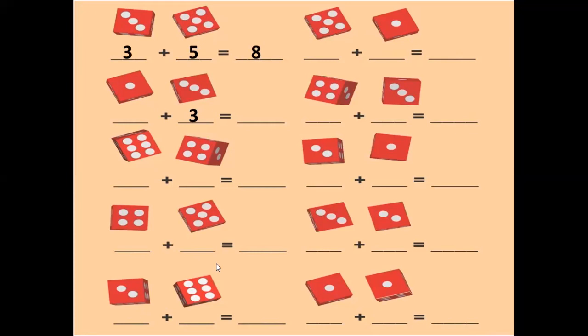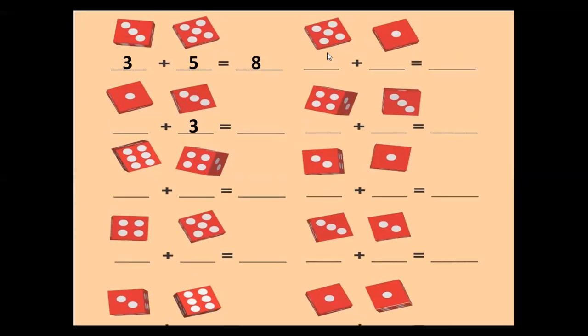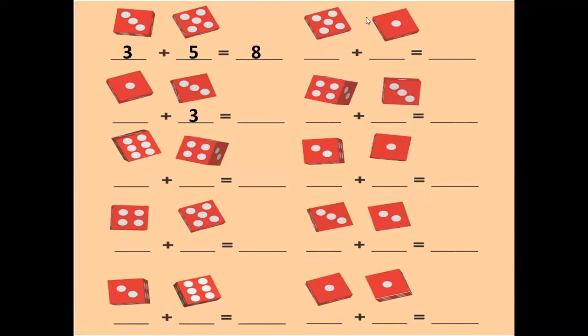Okay, the next equation, who can do it with me? Giovanni, can you hear me, honey? Yes. Okay, Giovanni, the next equation. Count the dots on the dice and do the equation. This is 1. The next one here is 4. 5 plus, yes, 5. 5 plus what? 1. Excellent. 5 plus 1 equals? 6. Excellent. Thank you, Giovanni.